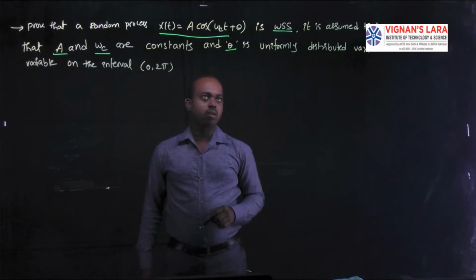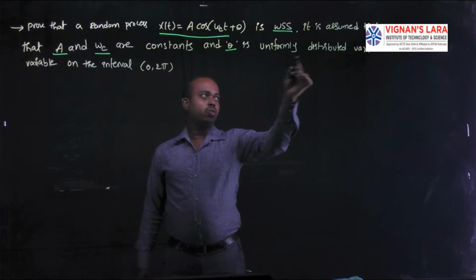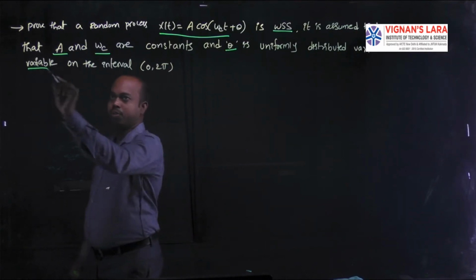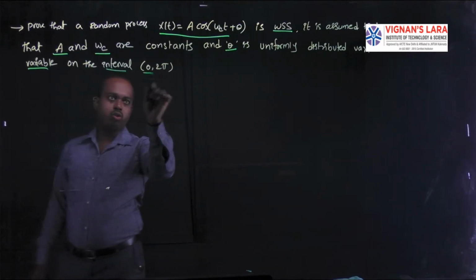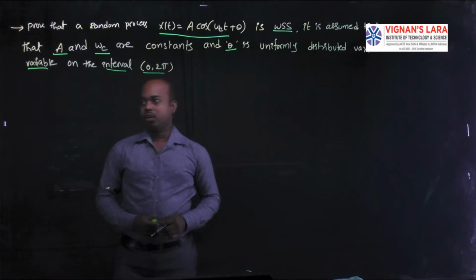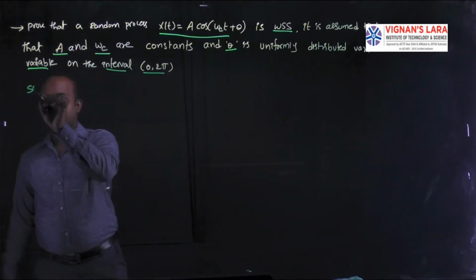Theta is a uniformly distributed variable on the interval of 0 to 2 pi. According to the given data, you need to give the solution for this problem.